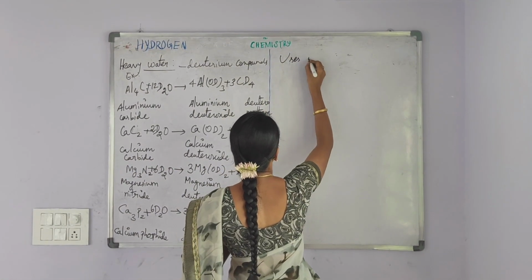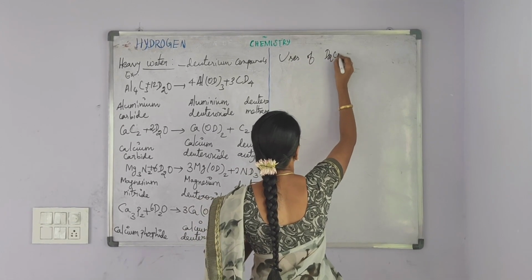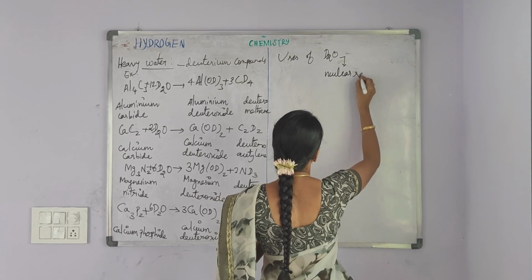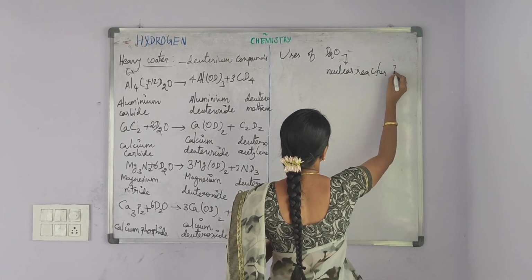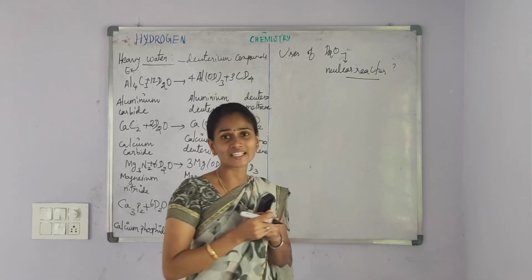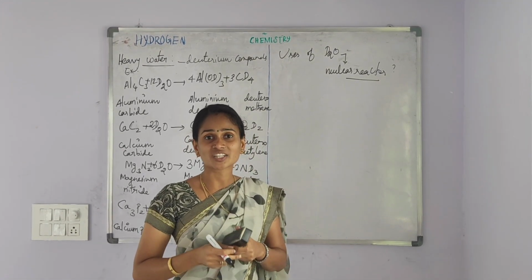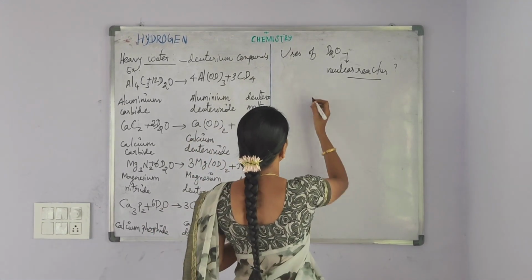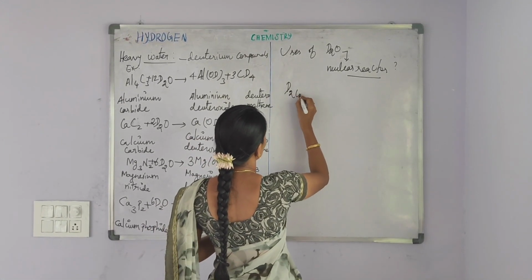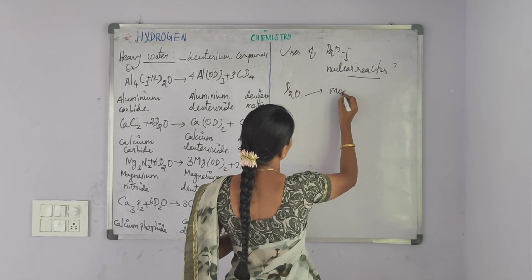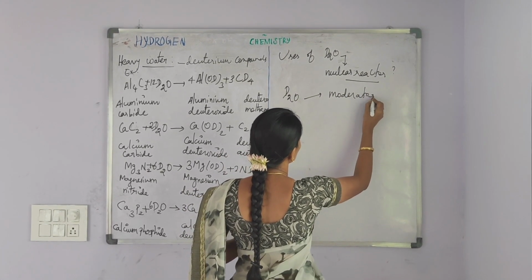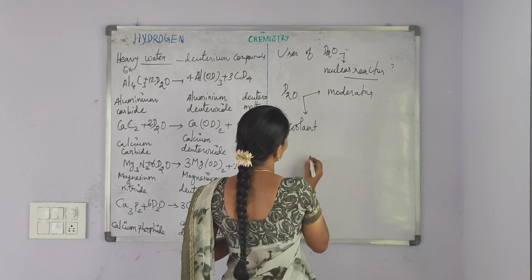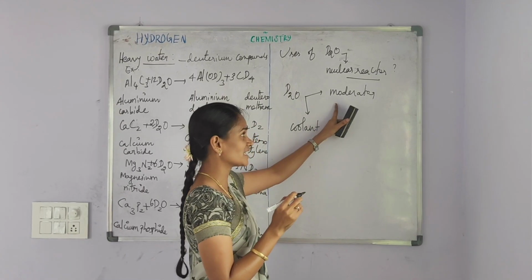Uses of heavy water. Heavy water is used in nuclear reactor. Now the question is, what is nuclear reactor? Nuclear reaction takes place in an apparatus called nuclear reactor. Heavy water is used as a moderator in nuclear reactor. At the same time, it is used as a coolant in nuclear reactor.